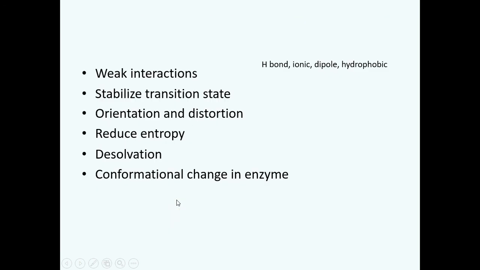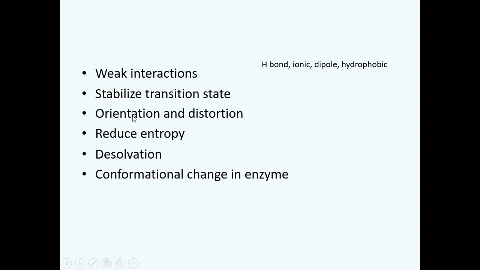So another important thing is that the shape of the enzymes is such that they bind to the substrate preferably, and then they stabilize the transition state so that the reaction can take place in the forward direction and the substrate could be converted into the product.